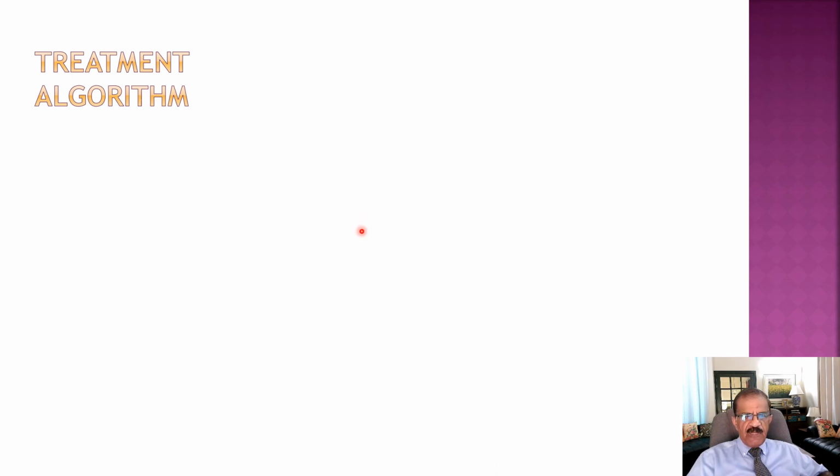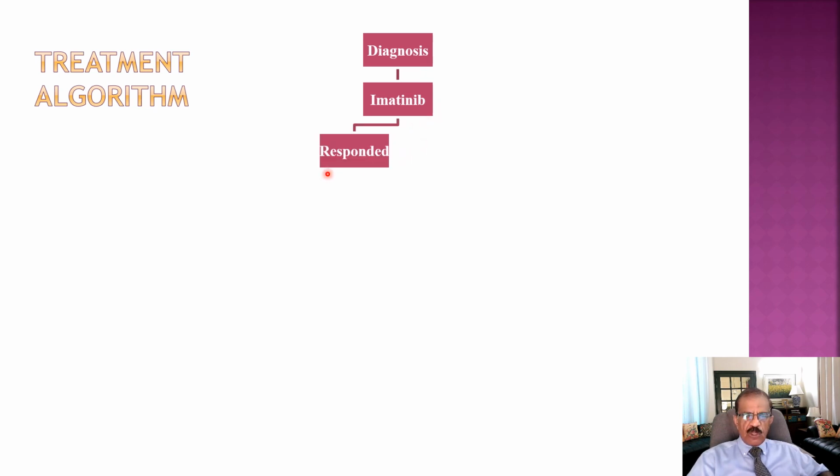This is the treatment algorithm. I have already explained to you the treatment, but this is another slide showing you the algorithm. First of all, we make a diagnosis based on peripheral blood examination, based on bone marrow examination, based on FISH, based on cytogenetics, based on BCR-ABL gene PCR. And the first line of treatment is imatinib, which is a tyrosine kinase inhibitor. If there is a good response, then of course we continue.